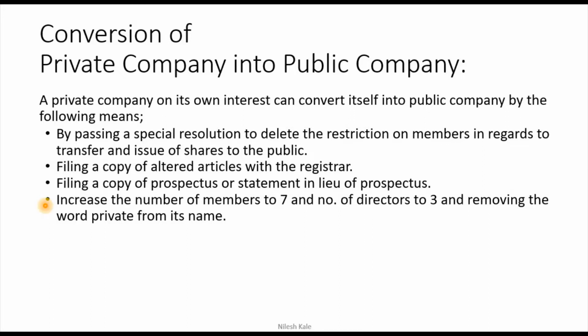and then increase the number of members to 7 and number of directors to 3. See, you have to increase the number of members to 7. This is done in the articles again, right? So in a private company, the minimum number of members was 2, right? But here in the public company, the minimum number of members is 7, and the number of directors is 3. Earlier it was 2 in the private company.